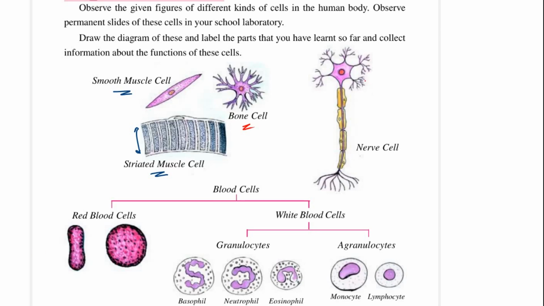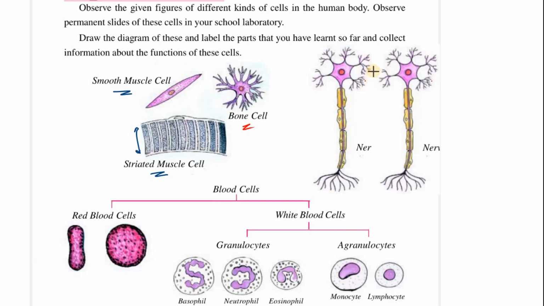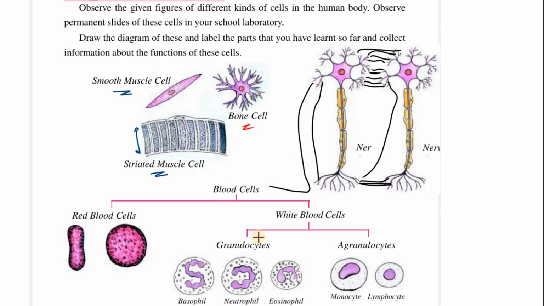Why? Do you know? You see, the reason is the following. Through these tentacles, it will be able to convey the message from one nerve cell to another, and so forth. Okay, so this is the reason why we have different types of tentacles. So they are for connection with some other cell and so on. Now look at the structure of the blood cell. We have red blood cells and white blood cells.